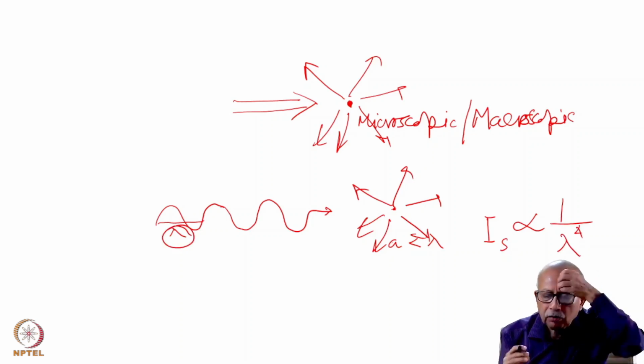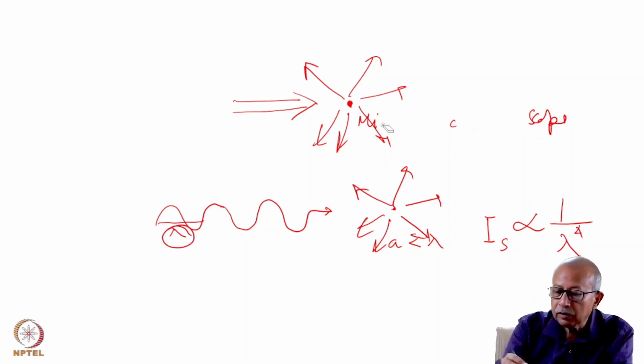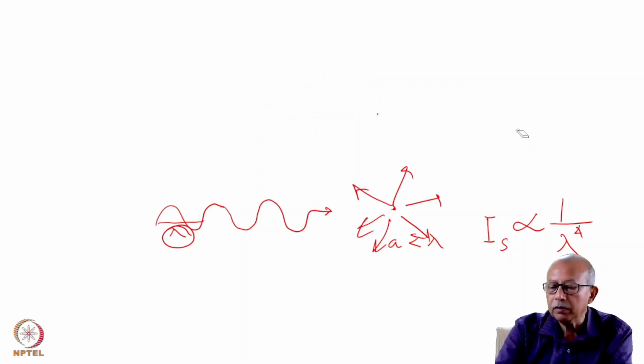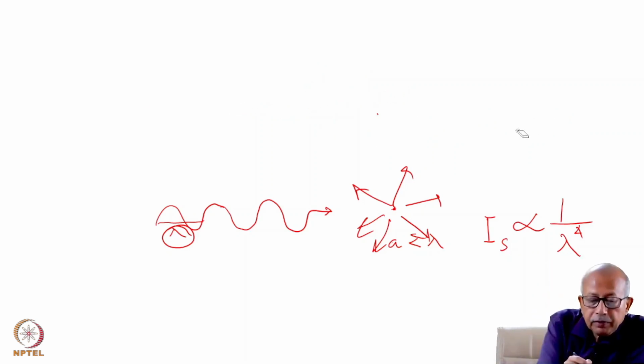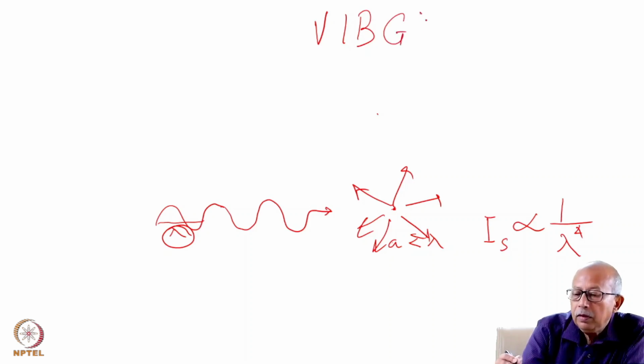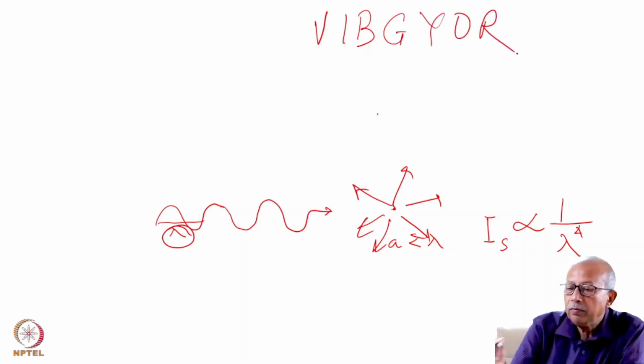All right, now we know that sunlight comprises multiple colors. Visible, it has violet, indigo, blue, green, yellow, orange, and red.